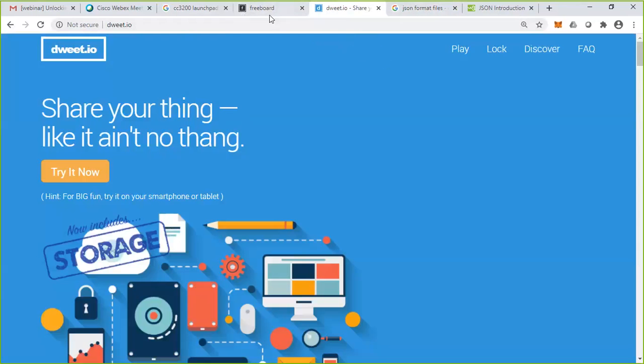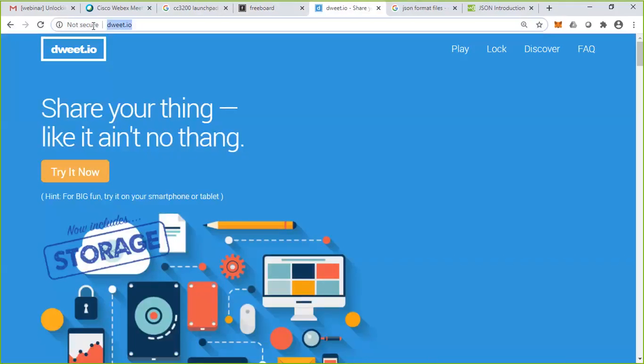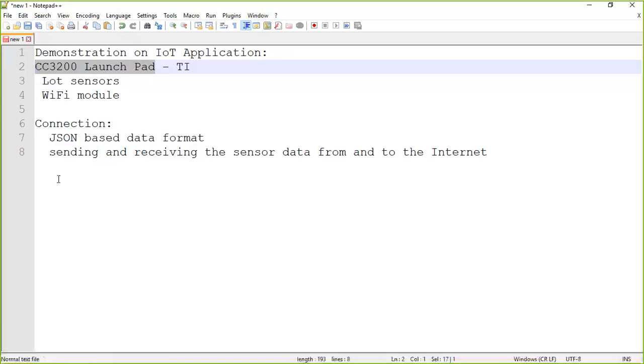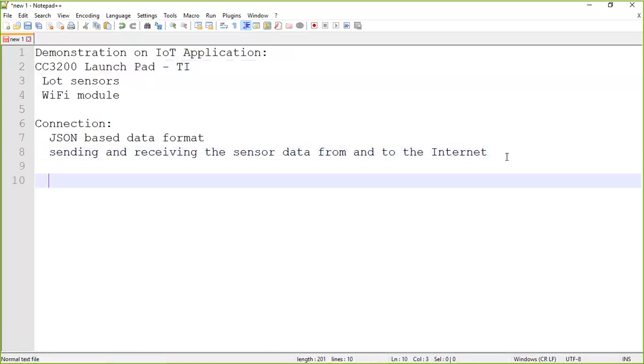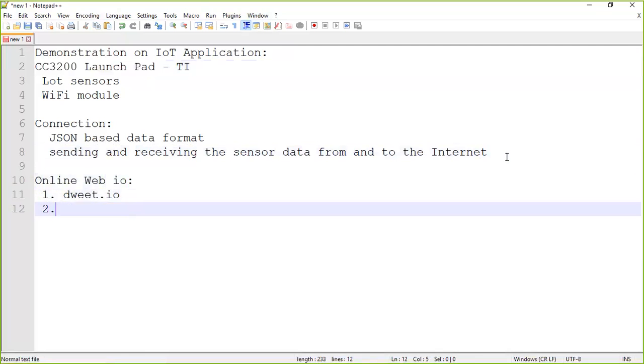So we are going to explore two online platforms. One is called Dweet.io. Note it down. It is called Dweet.io. The other one is Freeboard.io.